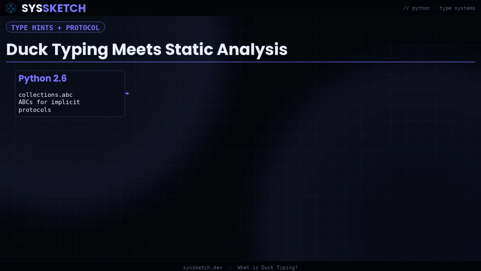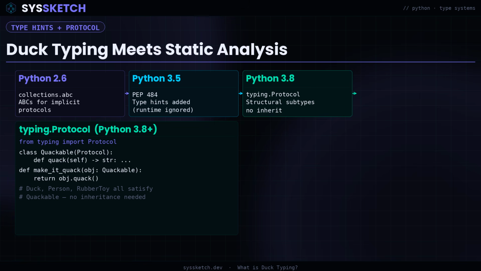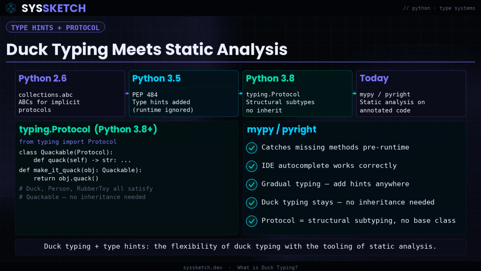Duck typing versus static typing is not a binary choice anymore. Python's type hint system, introduced in 3.5, lets you annotate variables and function signatures without enforcing them at runtime. Tools like mypy and pyright run static analysis against those annotations, catching type errors before execution. The Protocol class in the typing module lets you define structural interfaces, exactly like ABCs but lighter, that describe what an object must support without naming a concrete class. You get the flexibility of duck typing and the tooling of static analysis. Most production Python code today uses both.